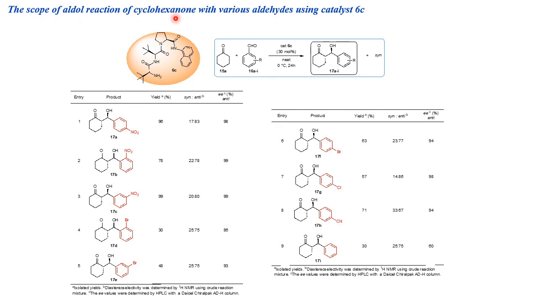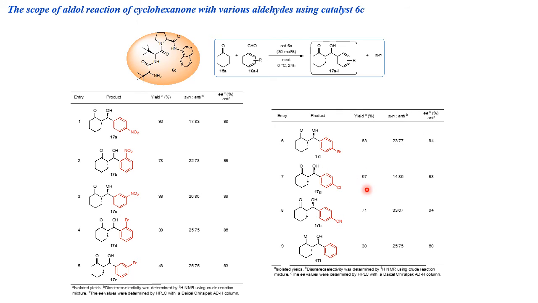Then the scope of the aldol reaction of cyclohexanone with various aldehydes using catalyst 6C. In this case, 4-nitrobenzaldehyde showed 96% chemical yield and 98% enantiomeric excess. 2-nitrobenzaldehyde, 78% chemical yield and 99% enantiomeric excess. Meta-nitrobenzaldehyde showed 99% chemical yield and 99% enantiomeric excess. Ortho-bromo, 30% chemical yield, 86% enantiomeric excess. Meta-bromo, 48% chemical yield, 93% enantiomeric excess. The para-bromo, 63% chemical yield, 94% enantiomeric excess.